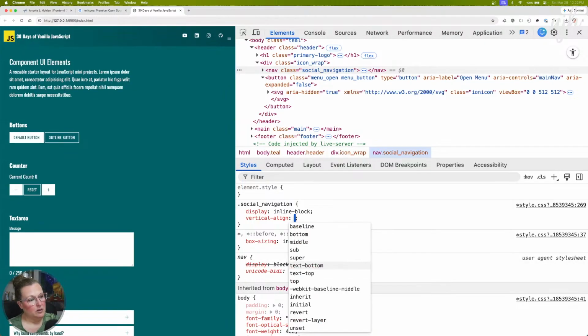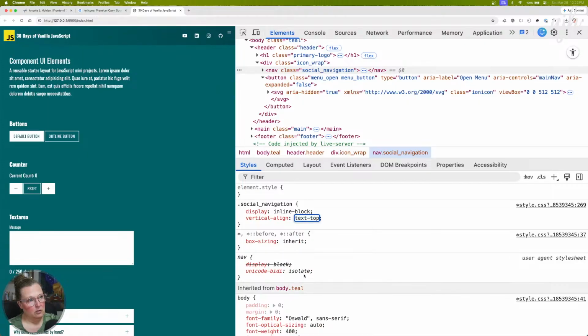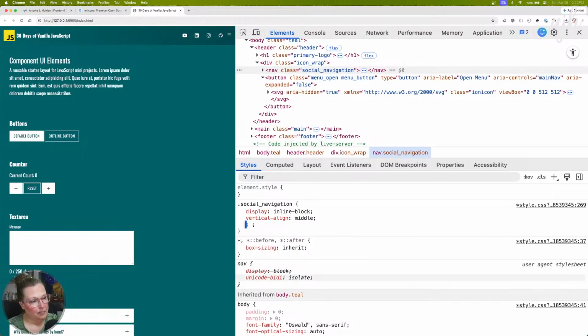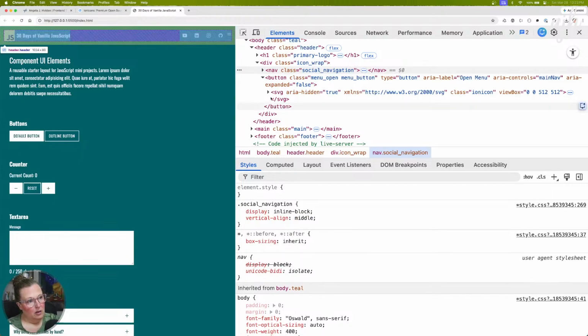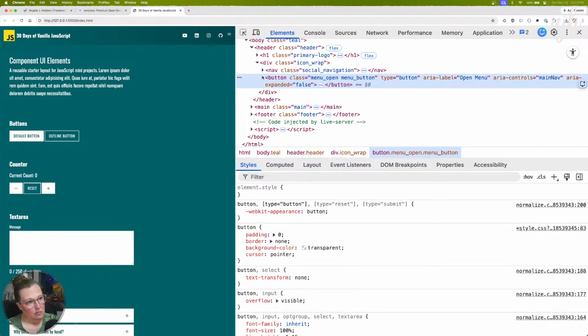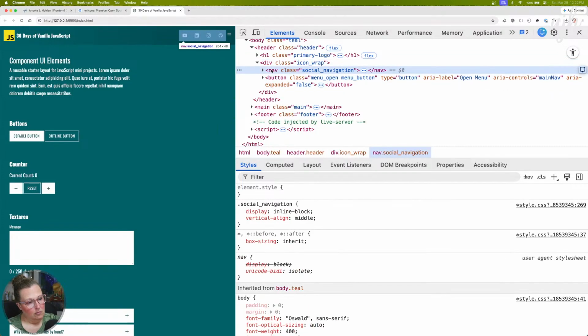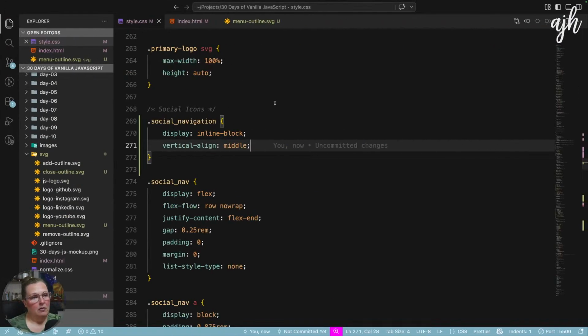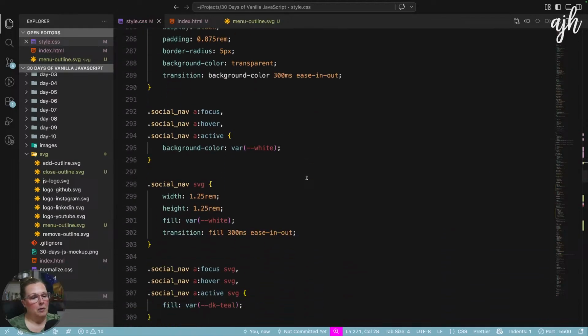Yeah, sometimes this doesn't work as well as I like it to. Middle used to work all the time. Oh, it needs some padding, that's why. Okay, so middle will probably be fine.